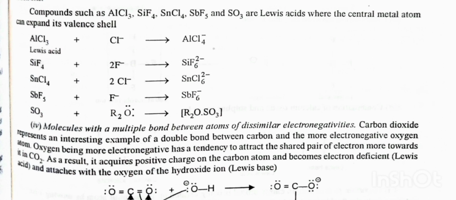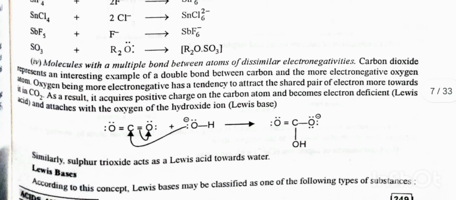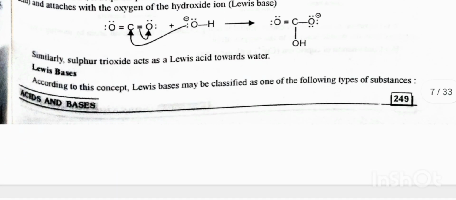Fourth is molecules with a multiple bond between atoms of dissimilar electronegativity. Carbon dioxide represents an interesting example of a double bond between carbon and the more electronegative oxygen atom. Oxygen, being more electronegative, has a tendency to attract the shared pair of electrons more towards itself in CO2. As a result, a positive charge develops on the carbon atom, which becomes electron deficient and attaches to the oxygen of the hydroxide ion. Similarly, sulfur trioxide acts as a Lewis acid towards water.